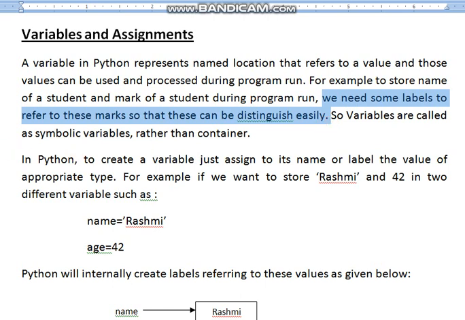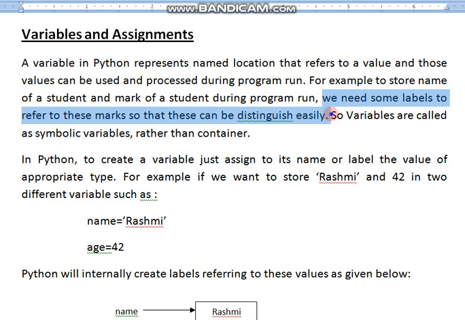Suppose we have to keep some marks in some variables. The marks which are already available in Python's memory will be labeled with the subject name. So subject names are variables, or you can say subject names are labels.